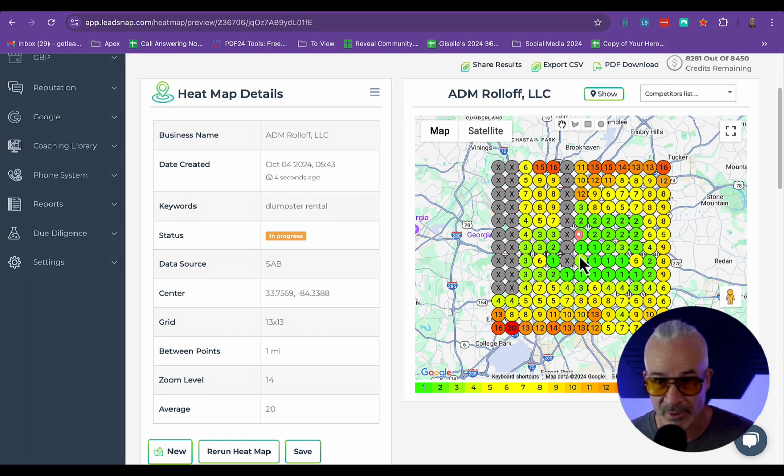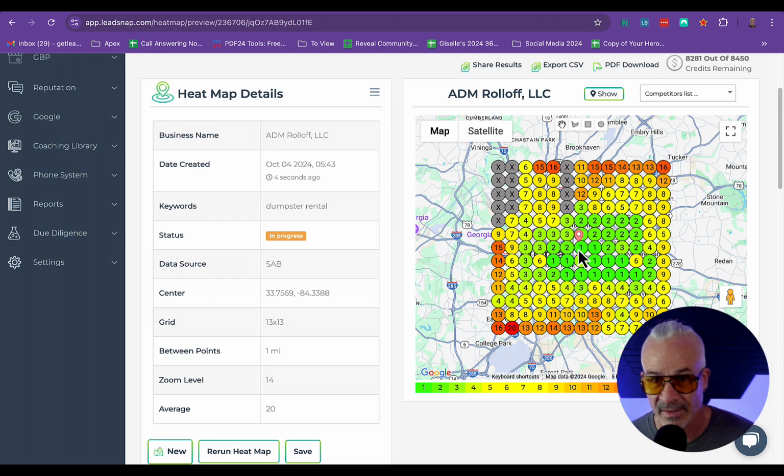A lot of other platforms do one search from wherever the GBP pin is and go off of that, whereas this platform does a separate search in each location, 133 searches altogether for this one search.